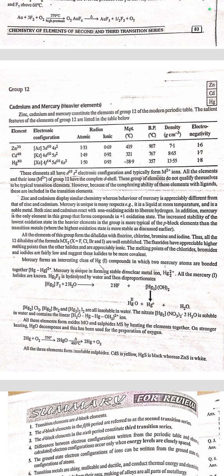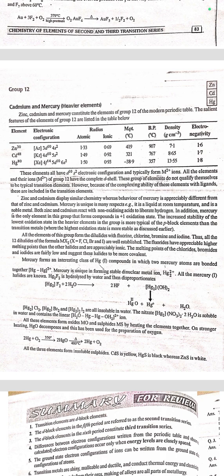Zinc and cadmium display similar chemistry, whereas the behavior of mercury is appreciably different from that of zinc and cadmium. Mercury is unique in many aspects: it is liquid at room temperature and is a noble metal. Both zinc and cadmium react with non-oxidizing acids to liberate hydrogen. In addition, mercury is the only element in this group that forms compounds in the +1 oxidation state. The increased stability of the lowest oxidation state in the heavier metal in the group is more typical of the p block elements than the transition elements.